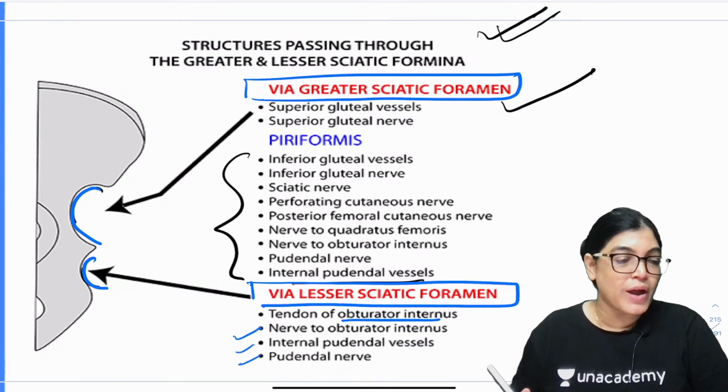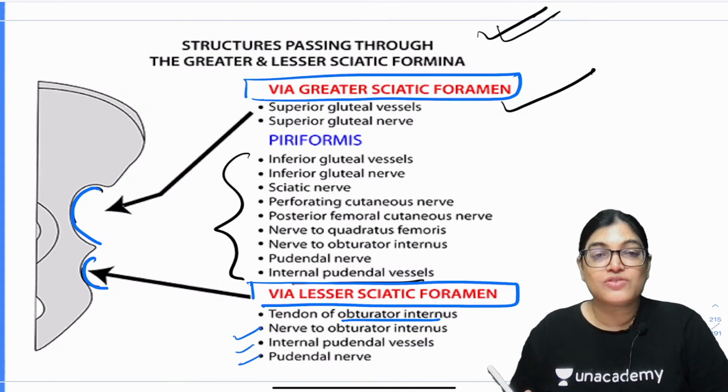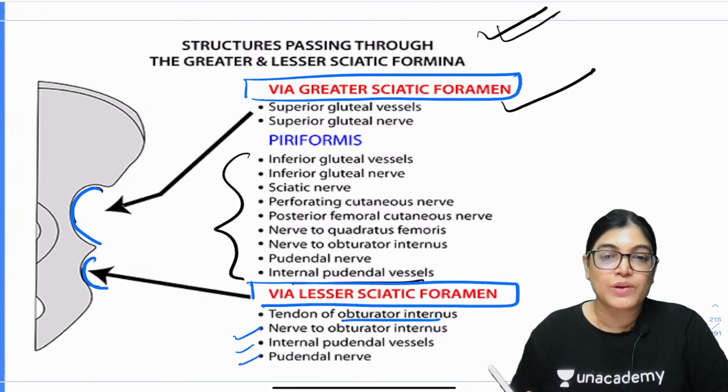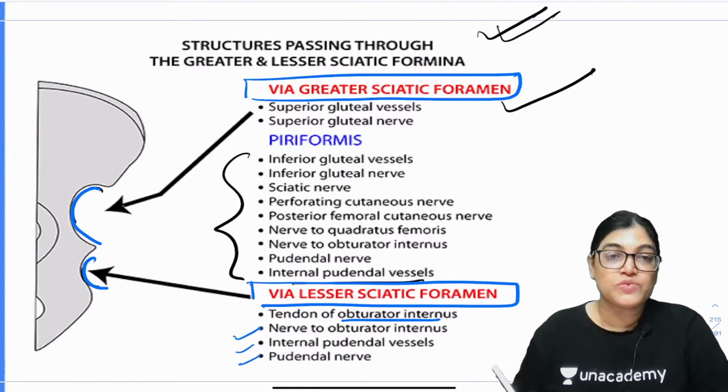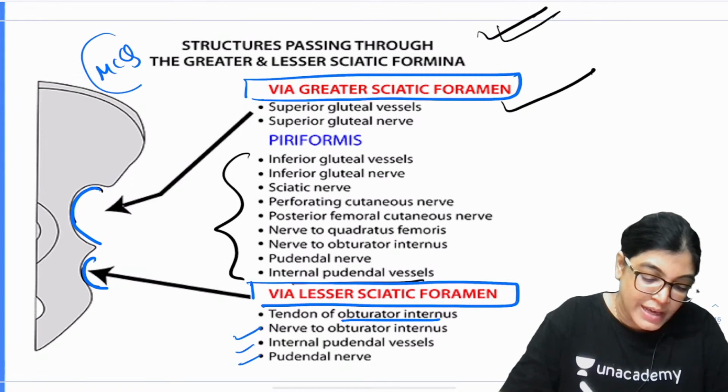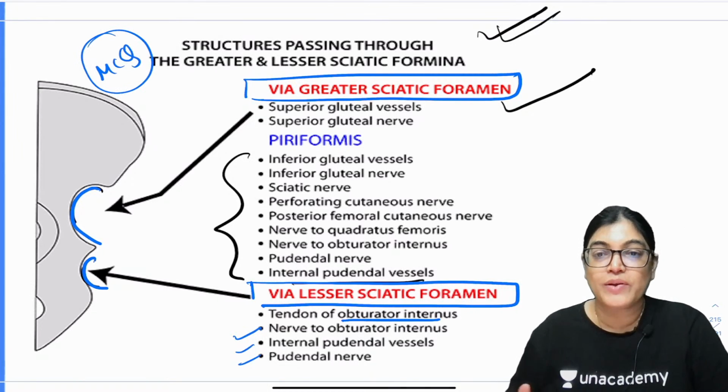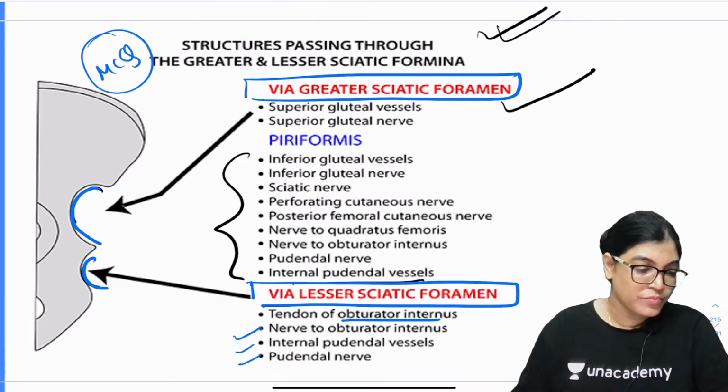This is an important point for your MCQ session, the structures passing through the greater and the lesser sciatic foramen. I have included this so that you can revise the structures. This is very important for your MCQ session, not only for FMG examination, but for INI CET 2021 and NEET PG also.